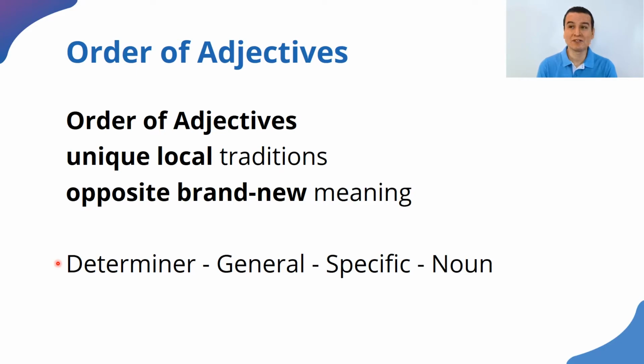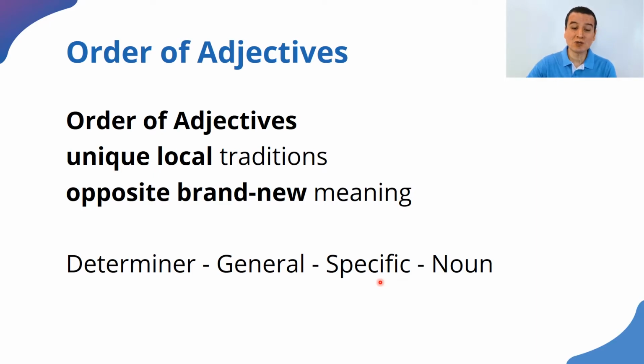All right? If we say those old metal pencils, for example, those old metal pencils. Those is the determiner. Old is more general than metal because metal is something that sets those pencils apart from other pencils. These are metal, not plastic, for example.